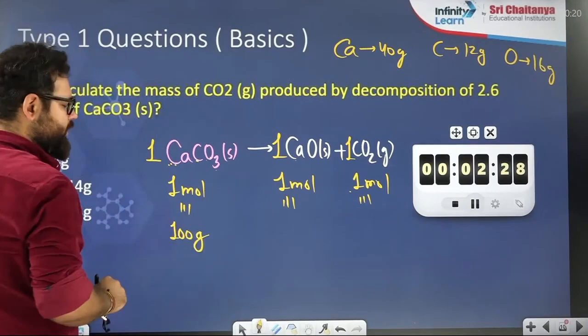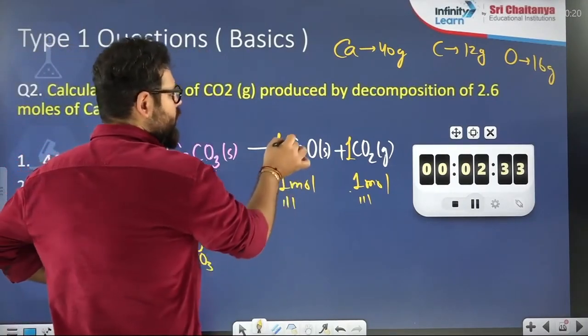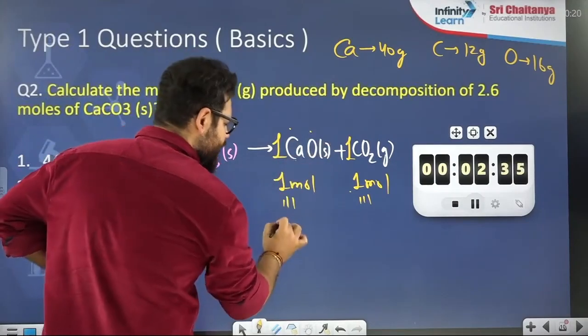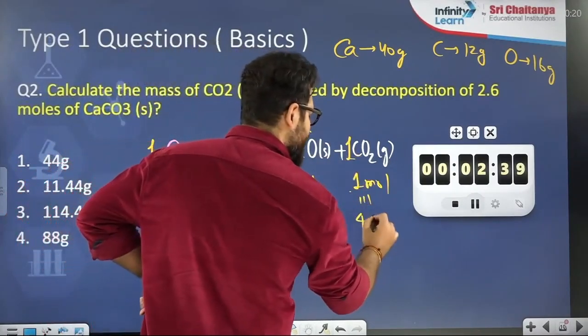So the molar mass of CaCO3 is 100 gram. 1 mole of CaO is 40 plus 16, 56 gram. CO2 is 44 gram.